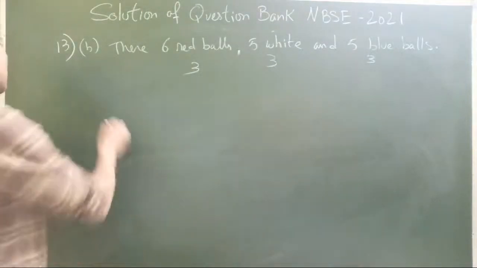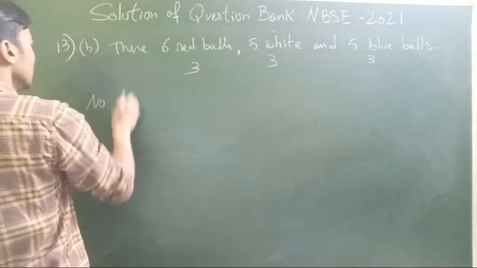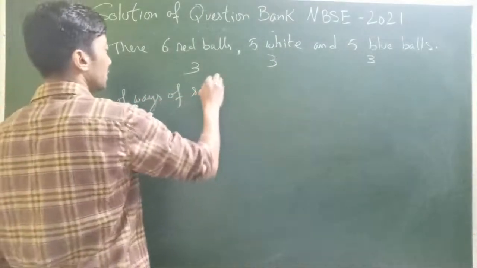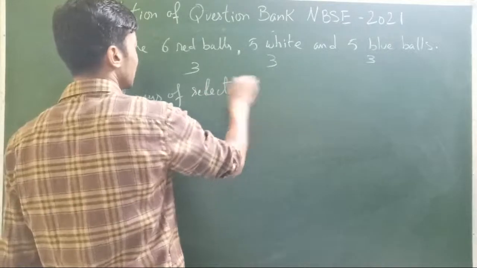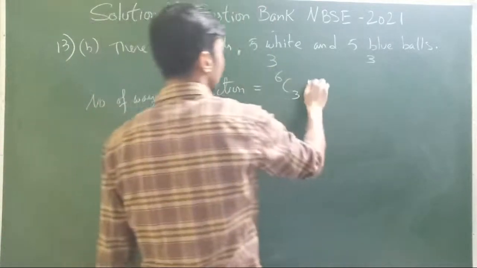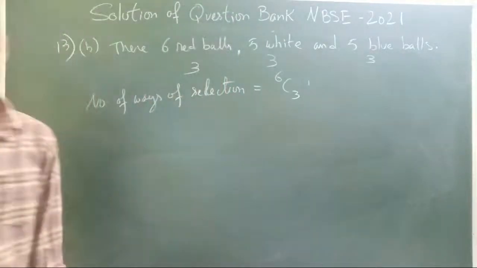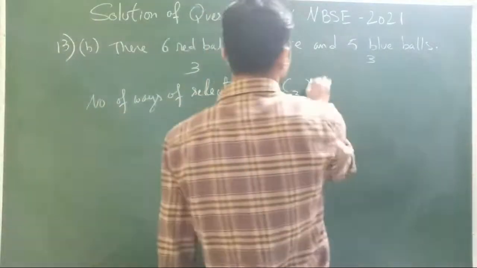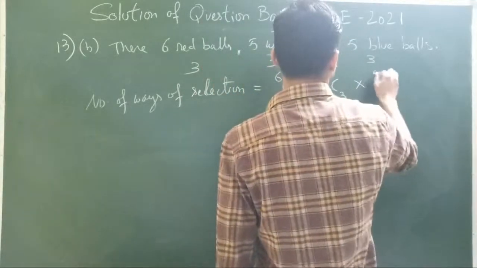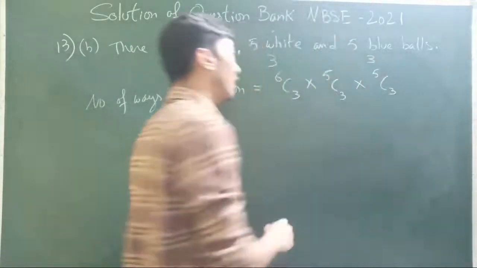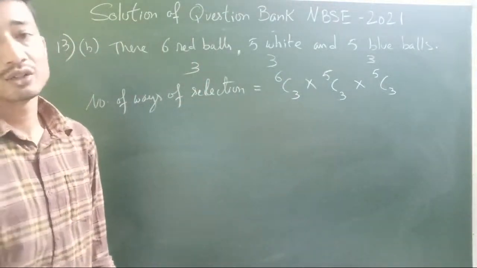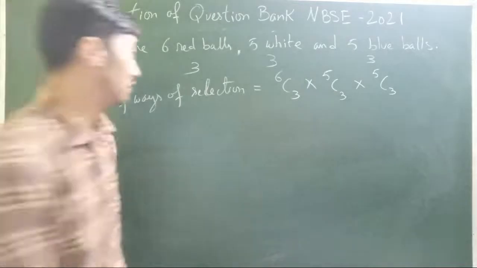So that's very simple. That is the number of ways of selection. I'll not write too many things here. That's going to be what? 3 from the red balls, 6 red balls, isn't it? 3 from the 6 red balls, 3 from the 5 white balls, and 3 from the 5 blue balls. No restriction given, just selection. All the balls should be 3 each. So this is a very simple question.